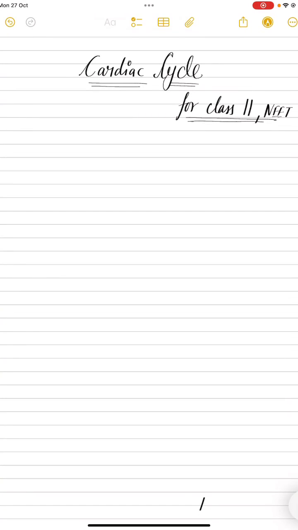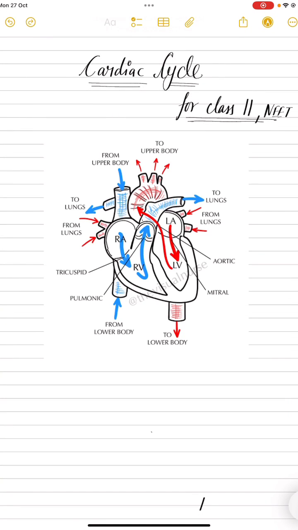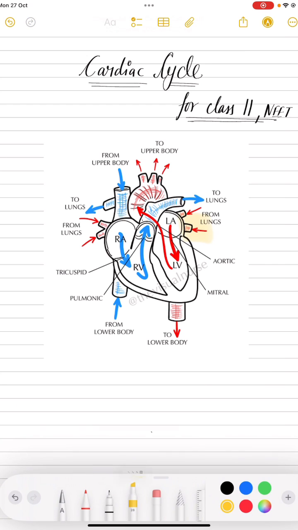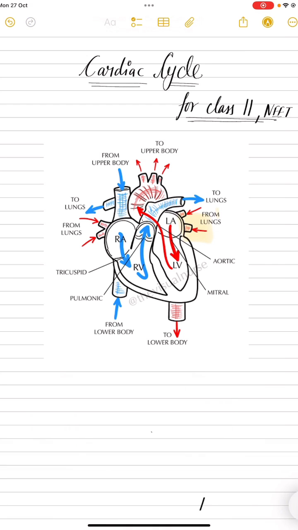So today we are going to study the cardiac cycle for class 11th and NEET. This is the diagram of our heart, and here we can see how the circulation happens. From the lungs, oxygenated blood goes into the left atrium, then from the left atrium it goes to the left ventricle.